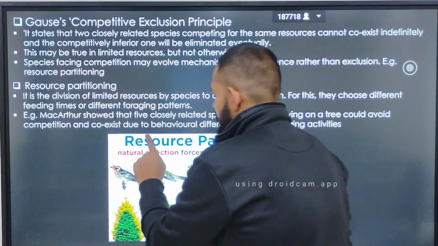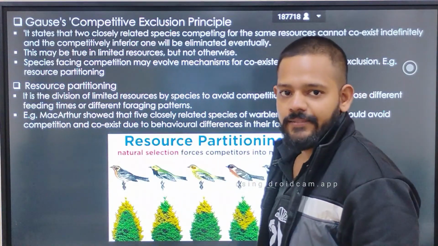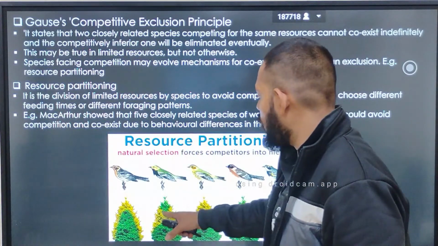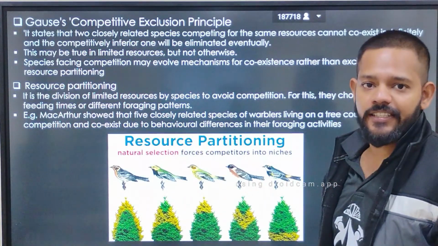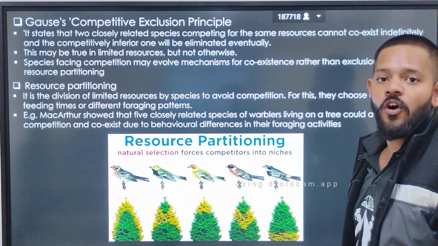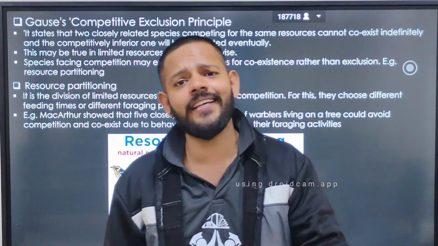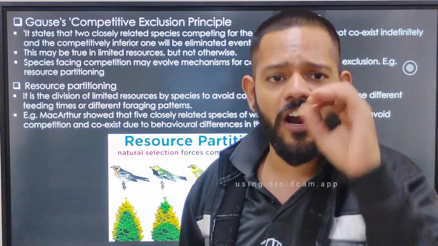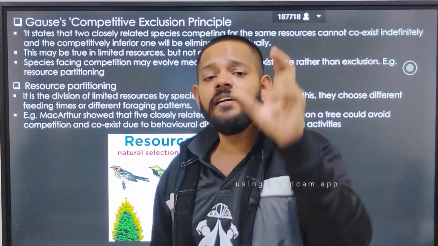See now, this is species 1. It eats the top and outermost part of the tree. It does not enter the middle lower side of the tree. The second species only eats from the middle of the tree. The third species only eats the top part of the tree. The fourth species eats the middle lower part of the tree, and this one eats the lower part of the tree. So they are automatically avoiding competition. They are not entering each other's feeding zones. So competition is avoided, and species can live peacefully in a single area, on a single food resource.